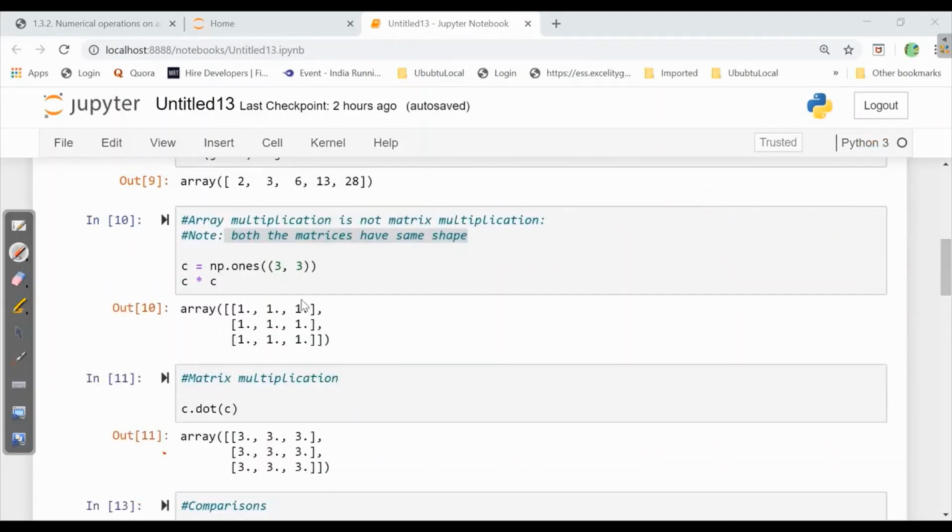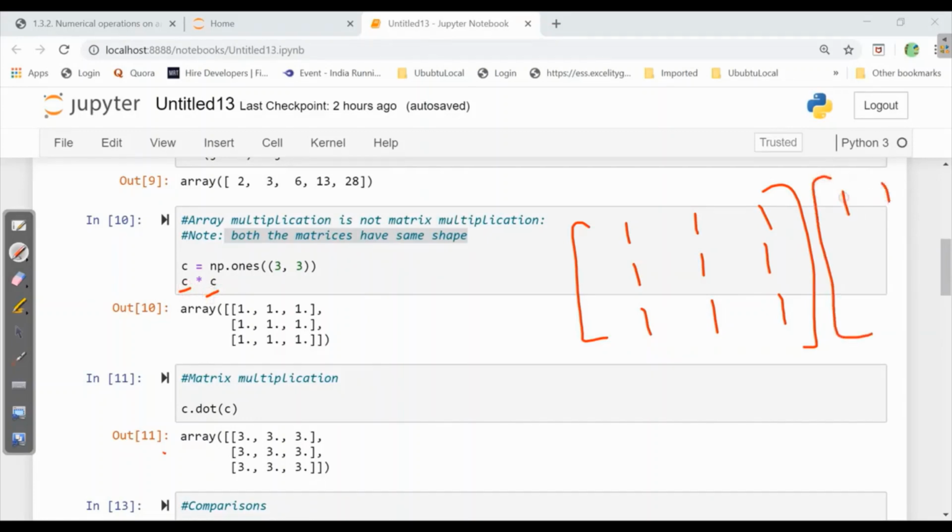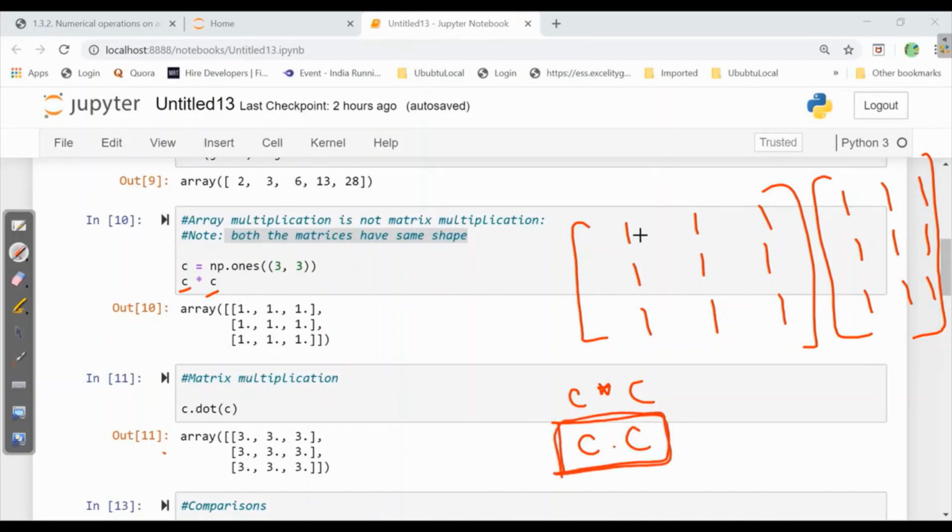Now we have a matrix which is np.ones, that means we have ones of 3, and it is asking for C cross C. So I'll make one more C which is np.ones 3 cross 3. Now here there is a major confusion between C cross C and C dot C. In matrix multiplication we use C dot C, whereas if we are asked C cross C, it will not be a matrix multiplication but an array multiplication which works element wise.